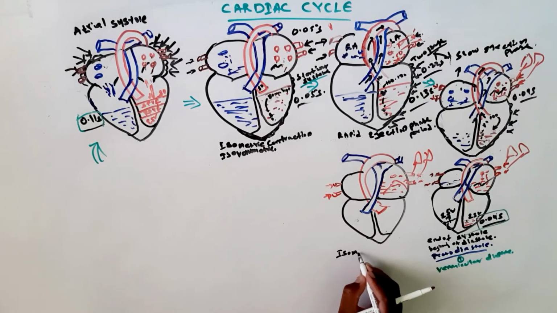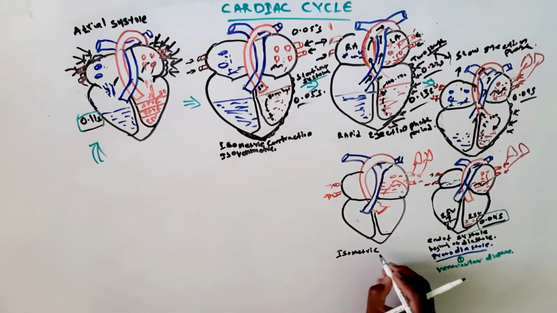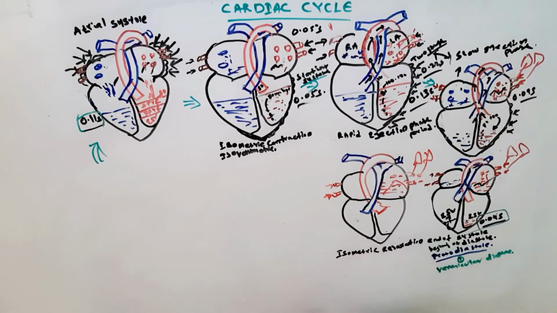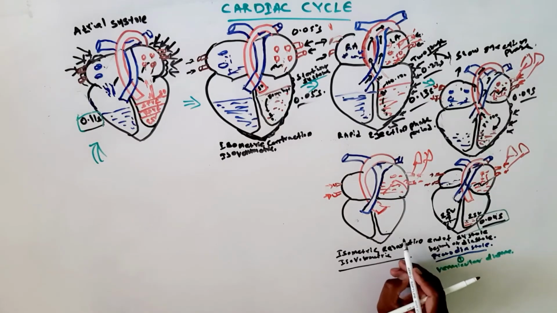In this phase we can see the closure of the semilunar valve, which makes individual chambers, so isometric relaxation. At present the atrium is getting relaxed, so atrial diastole. At the same time we can see ventricular diastole because it has no pressure, so it is diastole.